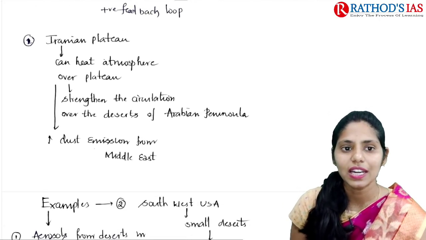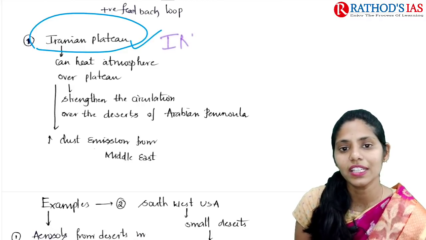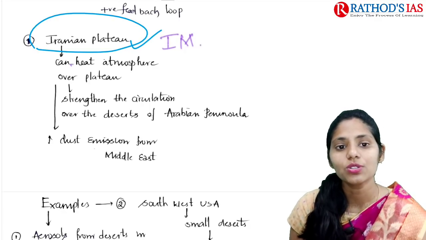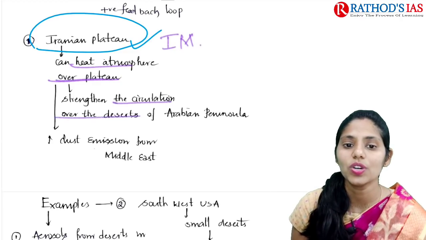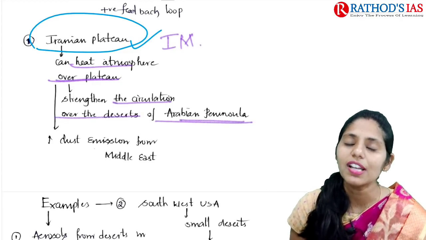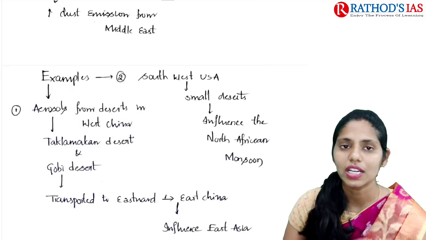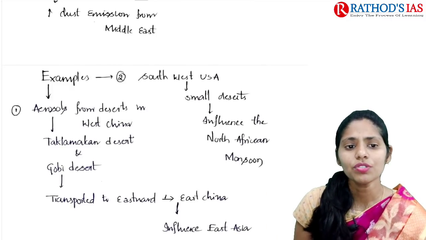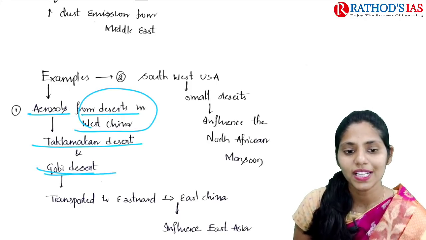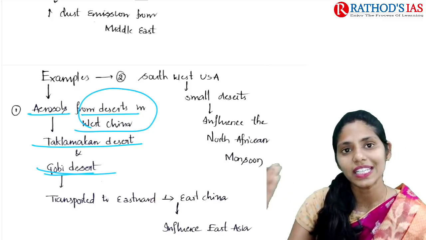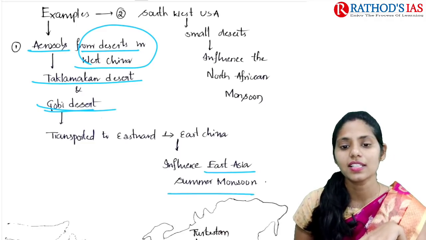Not only this, even the Iranian plateau has some important role in our Indian monsoon. The Iranian plateau can heat the atmosphere over the plateau, which finally strengthens the circulation over the desert of the Arabian Peninsula. That will lead to an increase in dust emission from the Middle East. If you are talking about some examples to understand the role of deserts, the first one is aerosols from deserts in West China, that is the Taklamakan desert and the Gobi desert. They transport this dust towards the east, towards East China. That mainly influences the East China summer monsoon.